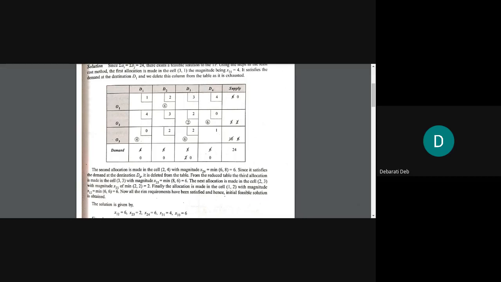Now out of D2, D3 and O1, O2, O3, which one is the lowest? We will have to see. There are so many lowest, no? Many twos are there, right? Many twos are there. So let us start with O1, D2. We will start with the first one. Okay. Now we will allocate in O1, D2.